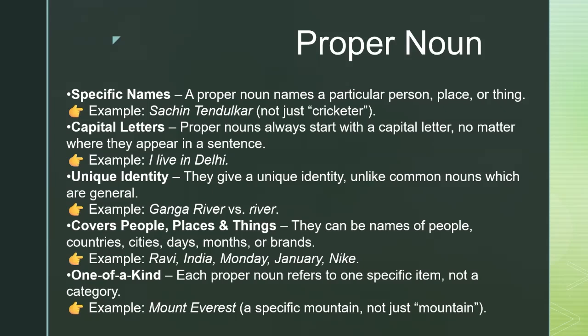Examples include Ravi, India, Monday, January, and Nike. And finally, each proper noun is truly one of a kind. For example, Mount Everest refers to one particular mountain, not just any mountain. So, proper nouns are special naming words that point to something unique and always begin with a capital letter.